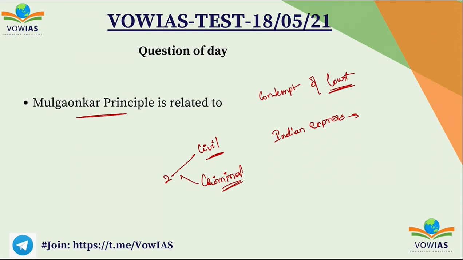So this Indian Express editor wrote an article against the court's decision, and therefore there was a contempt case. But during that case, the Supreme Court gave certain guidelines which are known as the Mulgaonkar principle, and they are used during cases of contempt of court. Okay? Last year there was a case of Mr. Prashant Bhushan regarding this criminal contempt. So it becomes important for us to know about this Mulgaonkar principle.